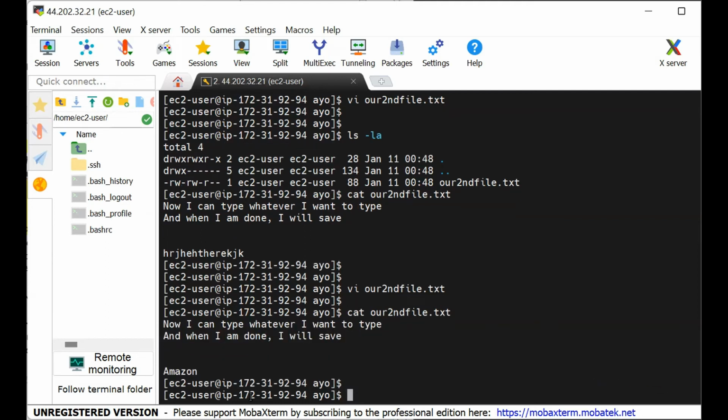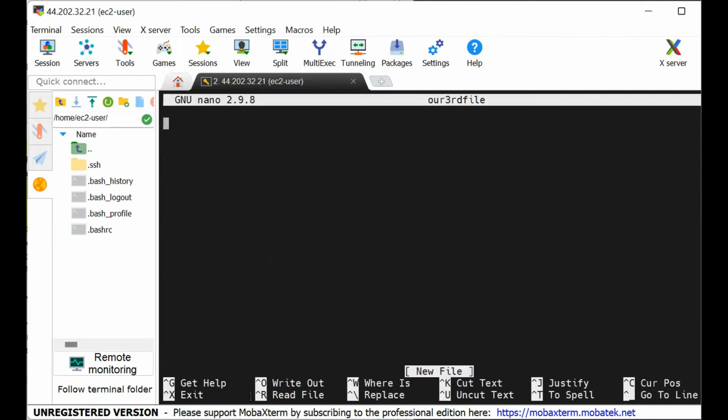So VI is one way. Another way to edit a file is nano. So let's create another file. Let's say third file. And this time, instead of editing with VI, let's edit with nano. So it's similar to VI. Here, I think this is easier to use. Nano is just like VI. It is another text editor.